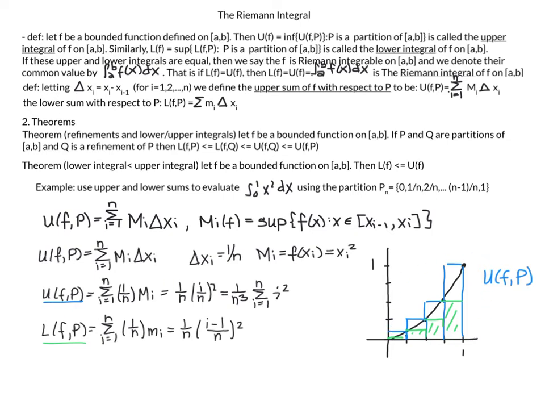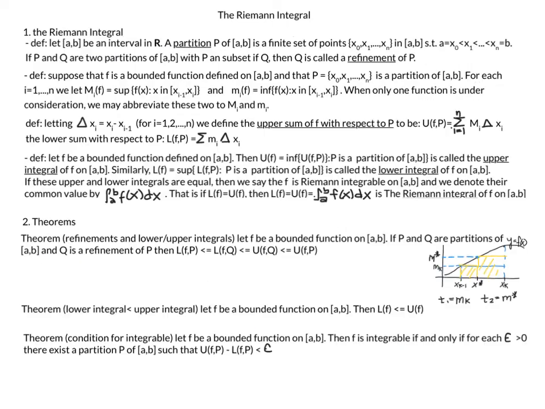So this here becomes 1 over n cubed, which I can pull out, and then I have my sum from 1 to n of i squared. My lower sum is very similar, but I do need to look at my little mi's, and because they're the minimum, they're always going to be the leftmost point. So it's i minus 1 over n, and that's the difference here.